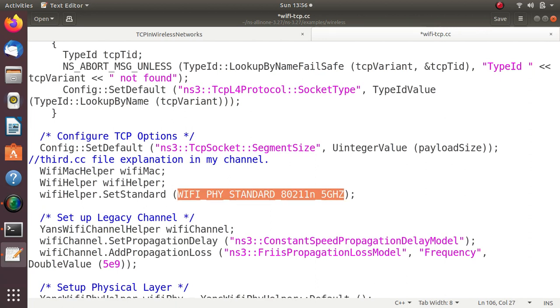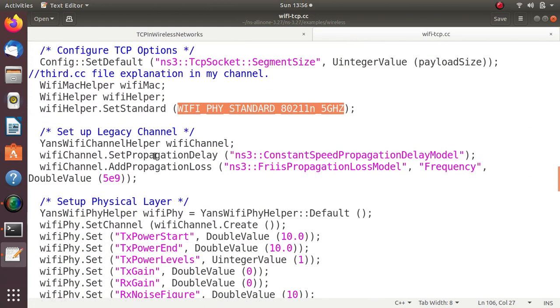Again here, if you want to compare TCP with 802.11 B and N, that way also you can compare both. So how the medium access control affects the performance of the TCP network, that also you are able to compare. These things you can simply change the value and then you can start comparing it.